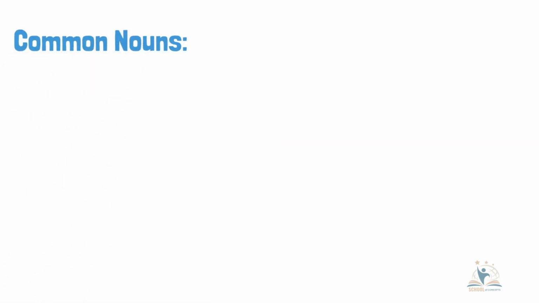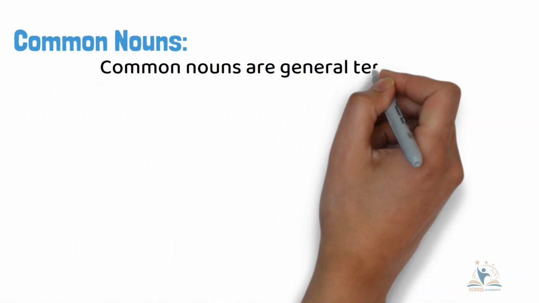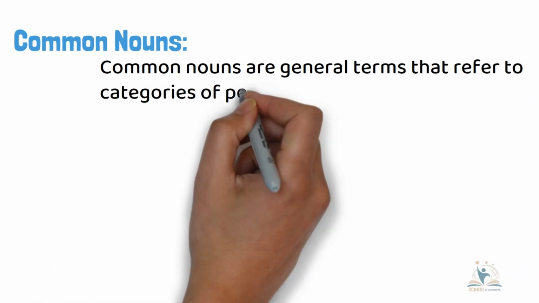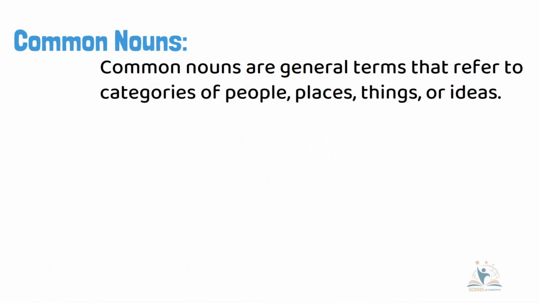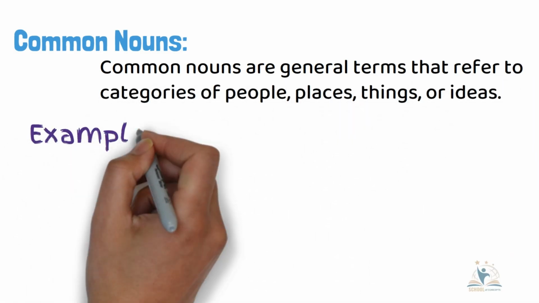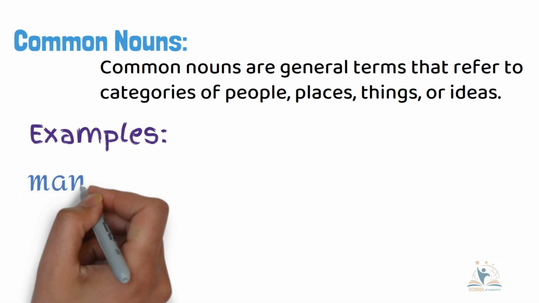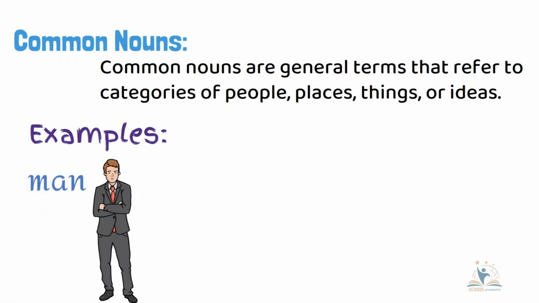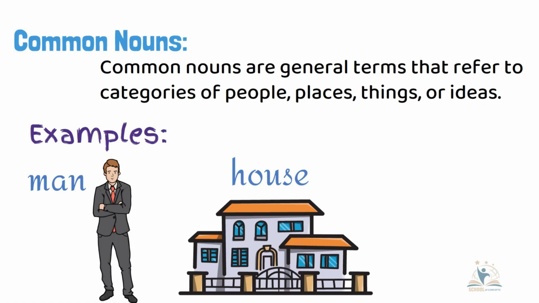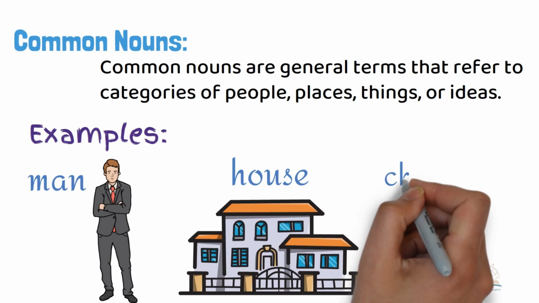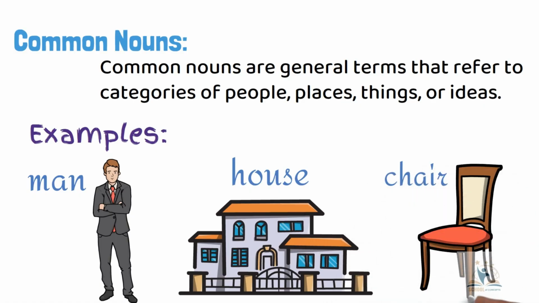Common nouns. Common nouns are general terms that refer to categories of people, places, things, or ideas. Examples of common noun. Man. Man is a common noun as it is used for a category of adult human. Similarly, house is a common noun which is used for a place where people live. Chair is a common noun and used for a category of furniture.